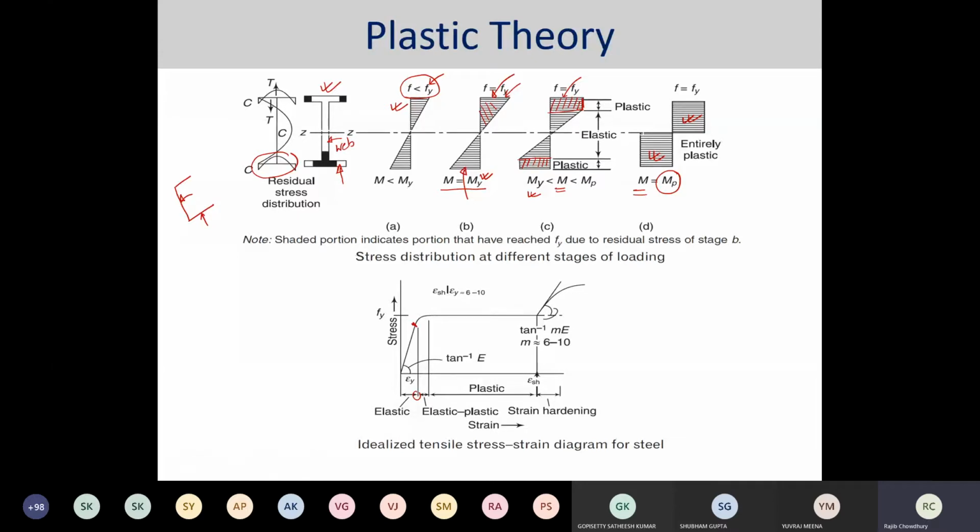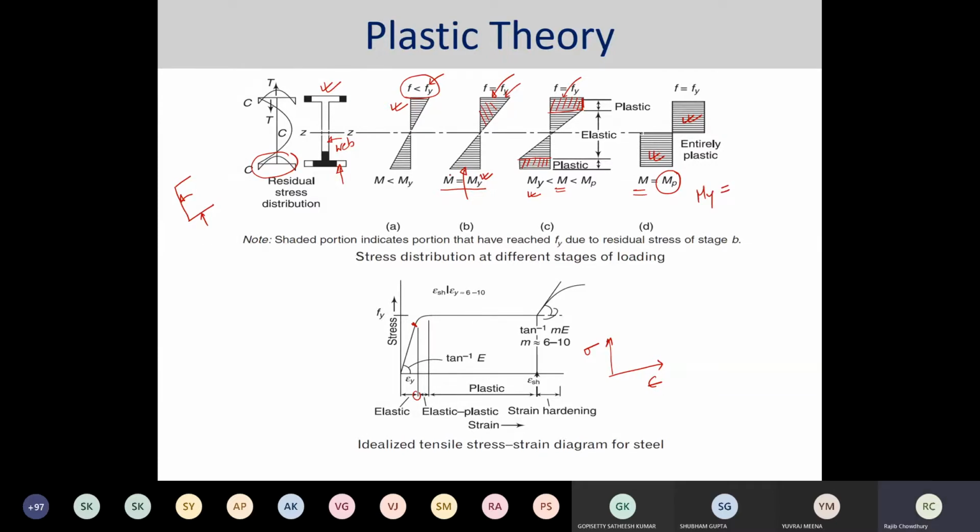So it can also be seen or correlated with respect to your stress-strain or force-deformation diagram. Okay. So now when these things happen, how do we calculate MY?